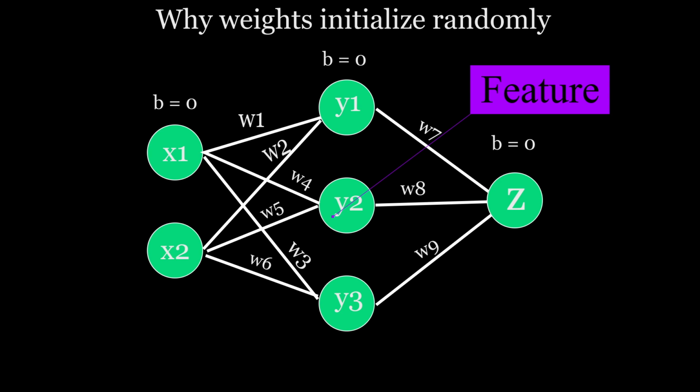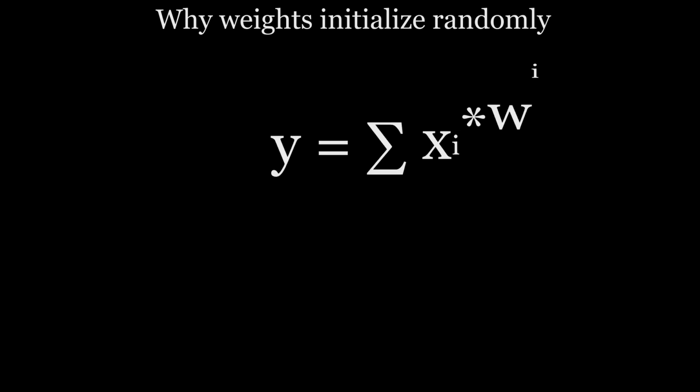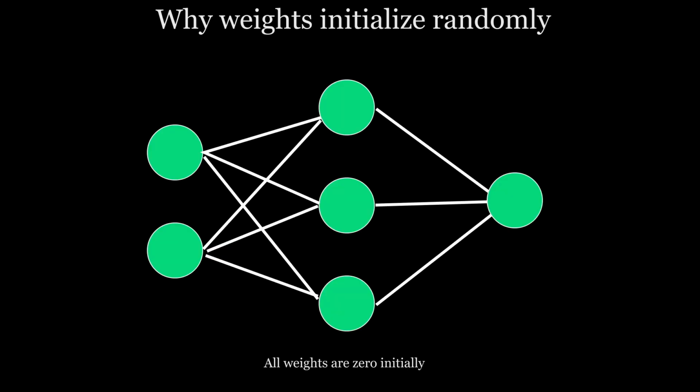So what if we initialize every value of weight to 0 before feeding input to the network? What could possibly happen? Well, according to the same expression, the value of the neuron will be 0, and after applying the activation function on it, it will become 0.5. Hence, the case is the same with every neuron in the layer, so each one will hold the same value. And for the output, the value is still the same because of the weights. Now, the thing to notice here is that the value of every neuron in the network is the same, meaning every unit learned the same feature from the input.